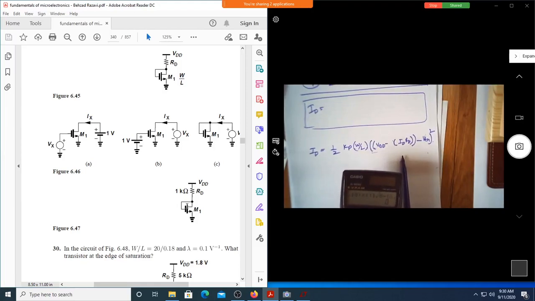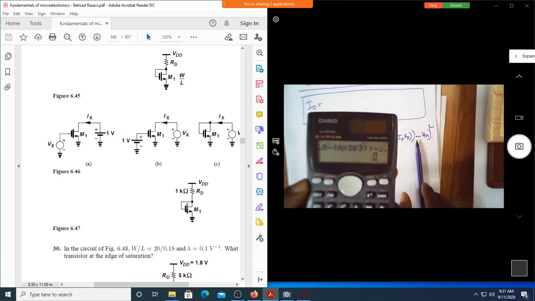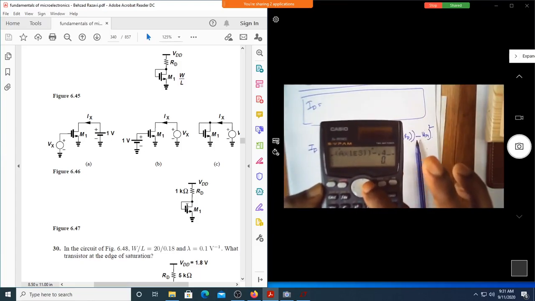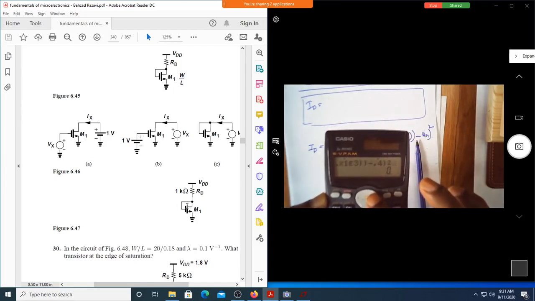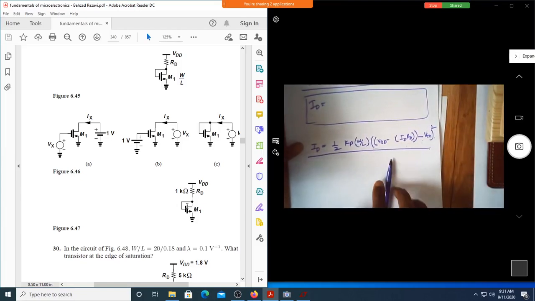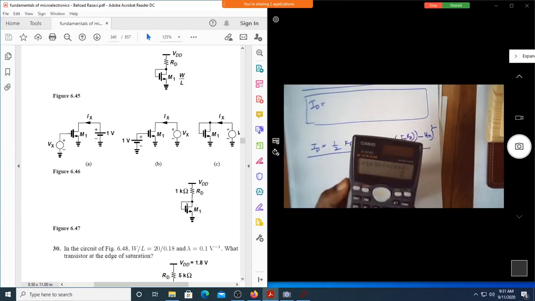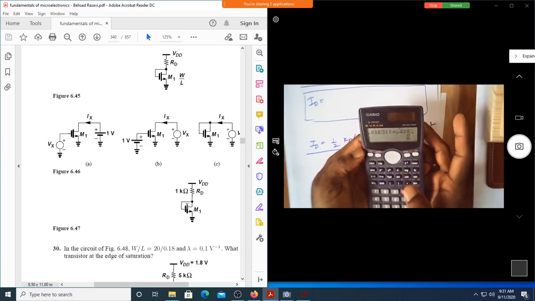Can you see? Two parentheses opened before VDD, and then one more parenthesis opened for alpha A into 1000. You can see the double closure of parenthesis, minus 0.4, close the parenthesis, whole square. So no need to write it out, of course I know all of you are good in mathematics, but don't try to solve it using the quadratic equation. That is what is easy in your calculator.